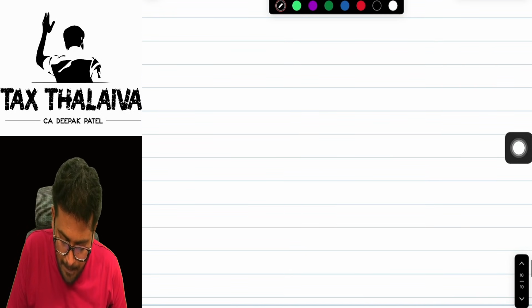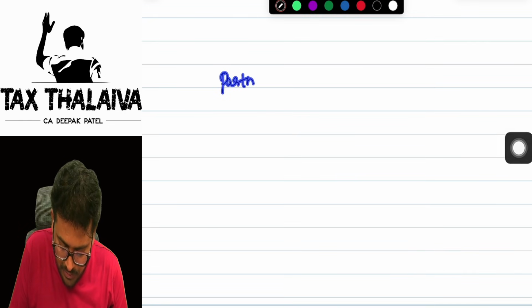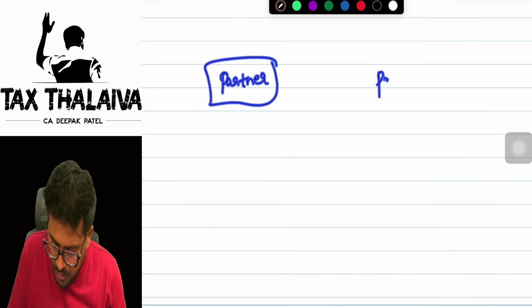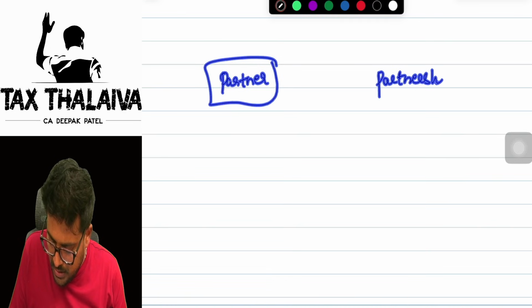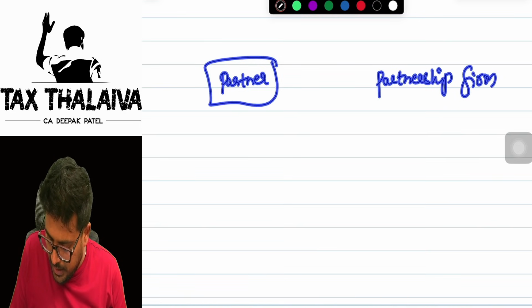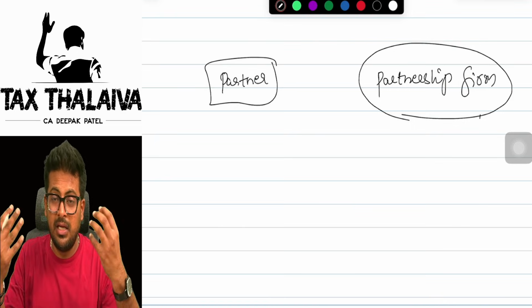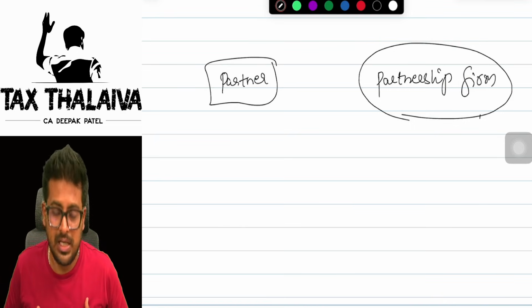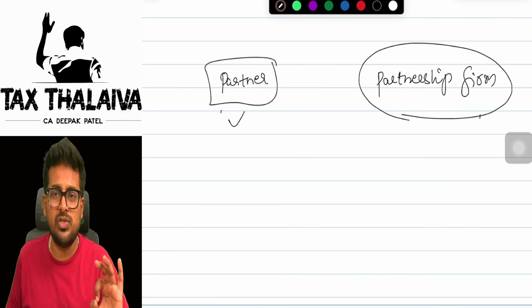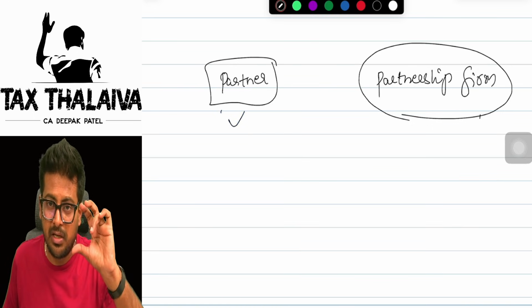See, partner is different. Partnership firm is different. Yes or no? Partner individually has to file his income tax return. Yes or no? He will individually file his own income tax return.